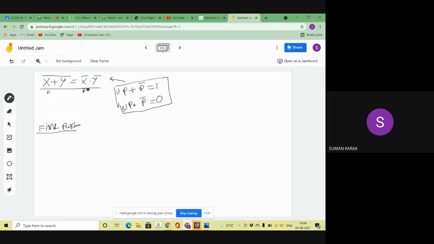This part is the P and this part is the P bar. So if I apply this law, then what is my output? The output is X plus Y plus X bar and Y bar equal to 1. Did you understand?